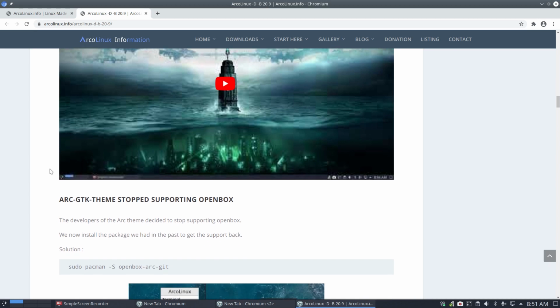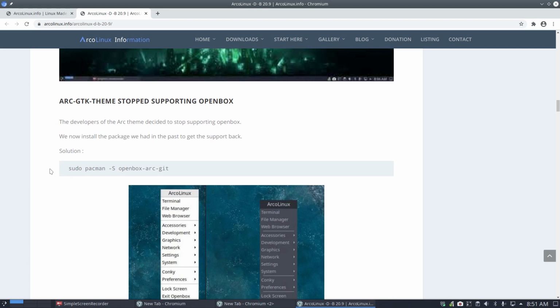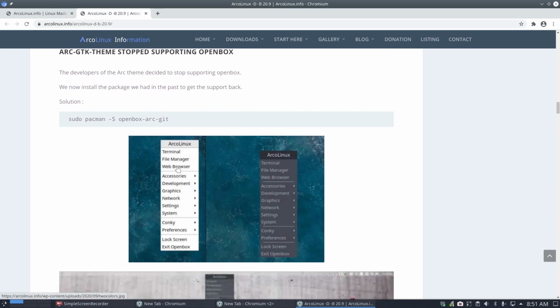But in the websites, we do have some control over categories and articles and tags and so on. So use the search. At some point in time, not that long ago, suddenly Arc crew decided to stop supporting OpenBox, and maybe they're right, but anyway, we were surprised, and we got this white thing here. So, oh my god, what's this?